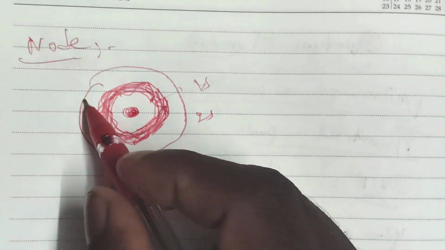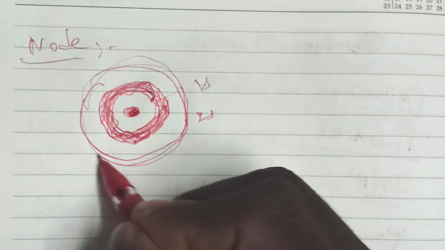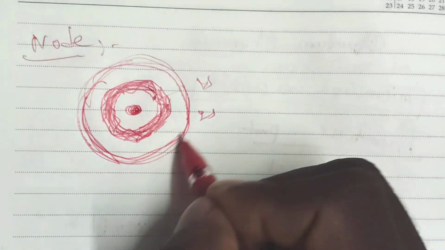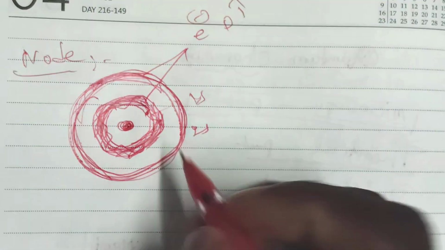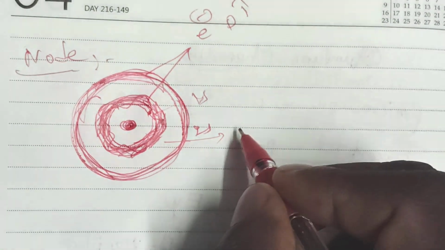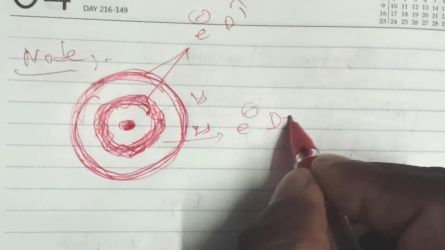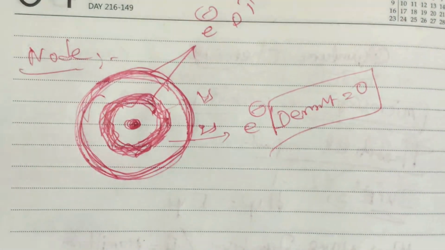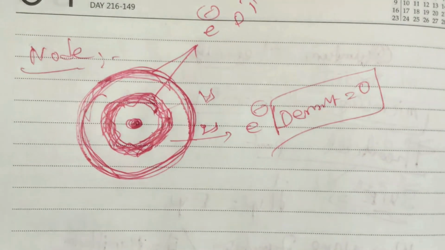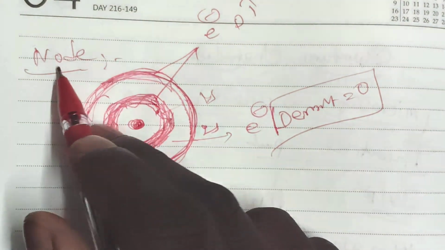So between these two, here also it's like that. Somewhere the electron density is a maximum, and somewhere the electron density is a minimum. So in these two areas the electron density is a maximum, but in the middle between these two, the electron density is equal to 0. Okay, so whenever the electron density is equal to 0, that area is called a node.